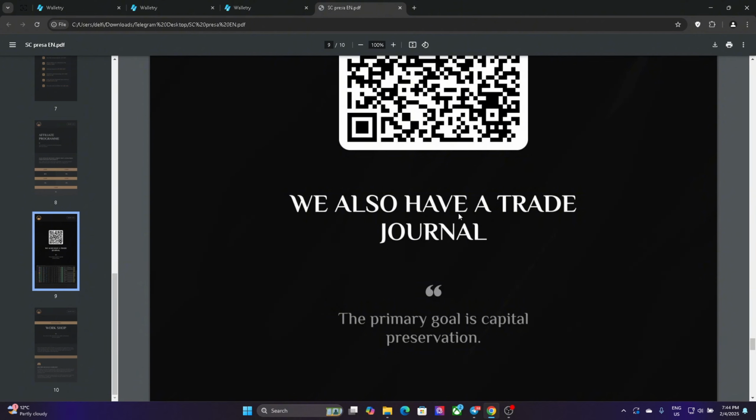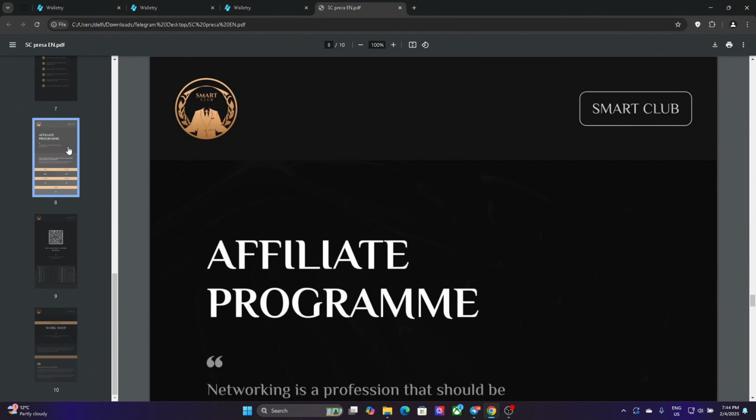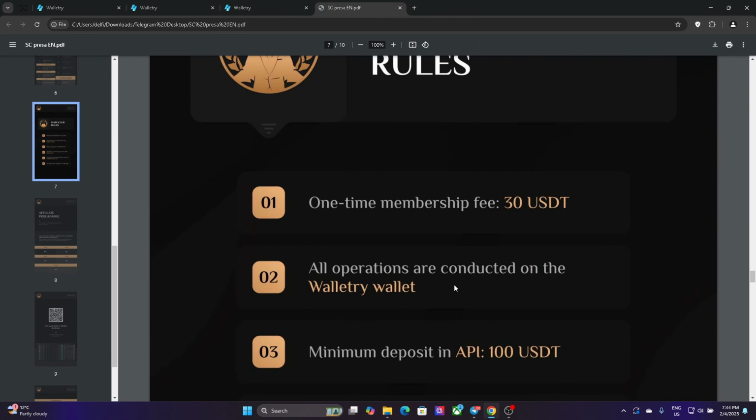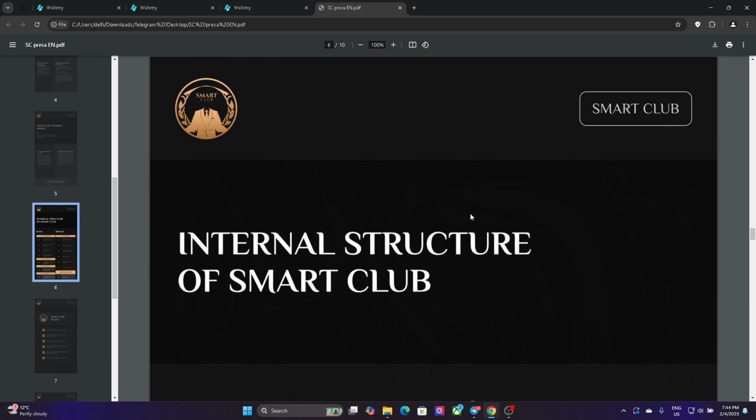They have the QR code that you can use to join the trade journal. Also you have the affiliate program, you have the main club rules, everything else that you need to know. I'm not going to read it because it's going to take a lot of time. I read it by myself when I started the club.